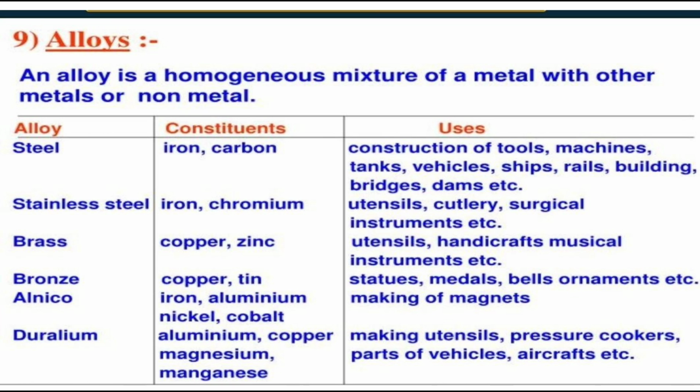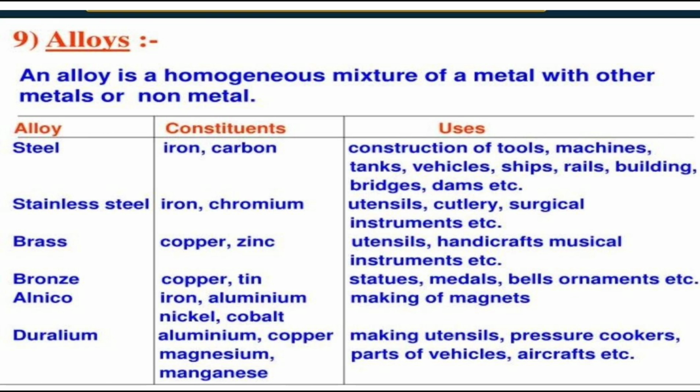The third alloy is brass. Brass consists of copper and zinc. It is a homogeneous mixture of copper and zinc. Brass is used in utensils, in handicraft, musical instruments, etc. The next alloy is bronze. Bronze is made up of copper and tin, and bronze is used in making statues, in medals, in bell ornaments, etc.